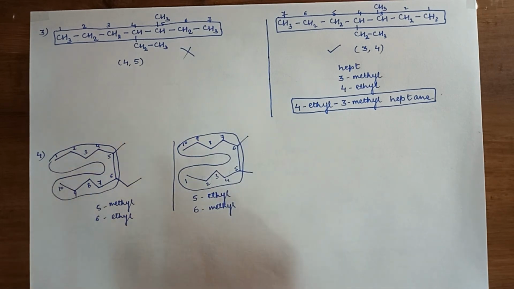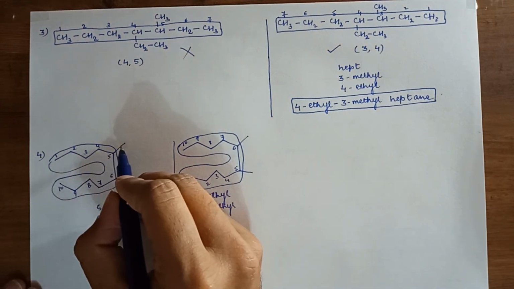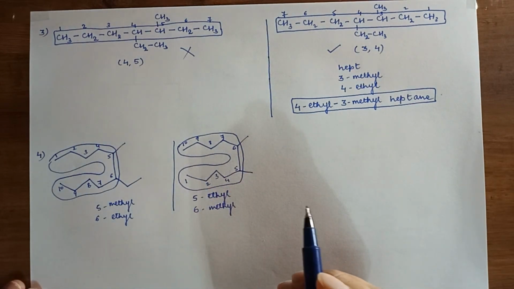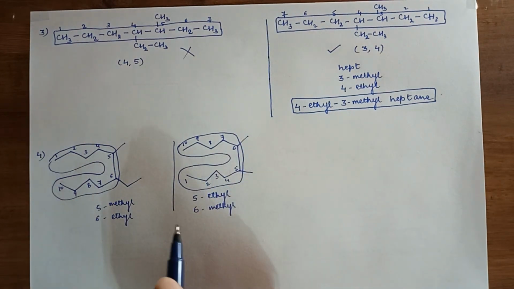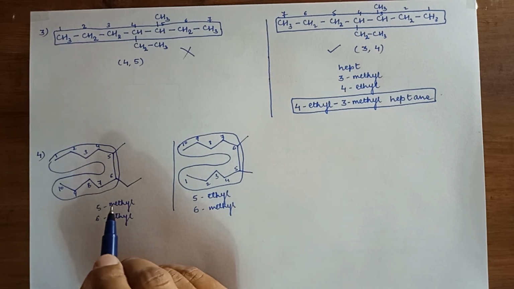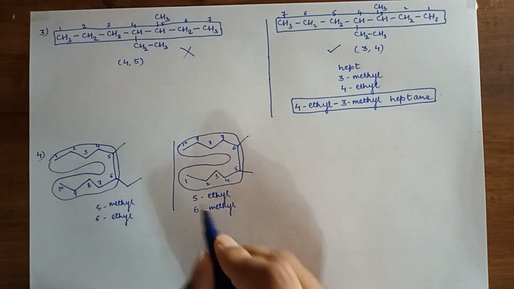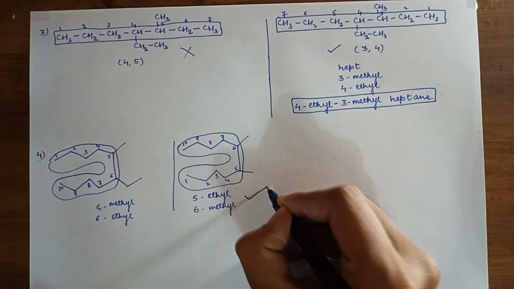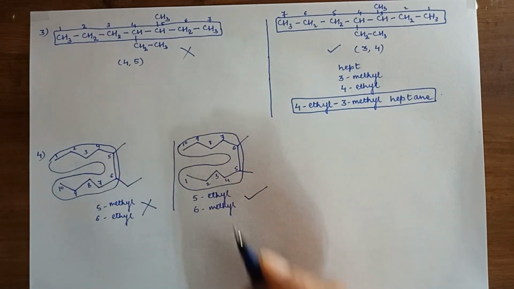So in both the cases you can see that naming from here, at the 5th position we are getting methyl. Naming from here, at the 5th position we are getting ethyl. So in both the scenarios, the first branching number we are getting is the same. So what you have to do? You have to opt for the alphabetical order. So here E comes before M. So we will select this and not this.